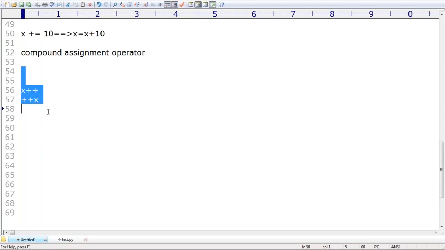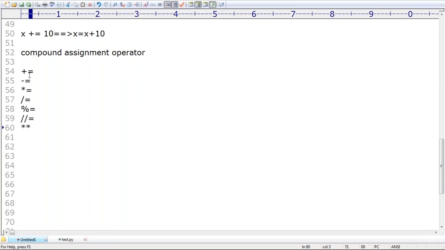Okay, sir, sometimes an assignment operator is mixed with some other operator, and such a combination is by default considered a compound assignment operator. Now in Python, what are the compound assignment operators? Plus equal is possible. Next, minus equal is possible. Similarly, multiplication equal, division equal, modulo equal, floor division equal are possible.